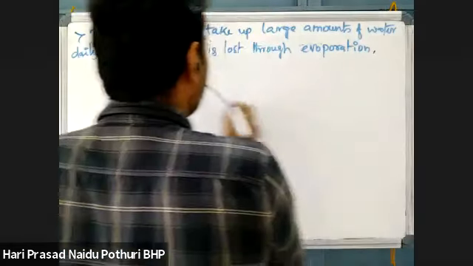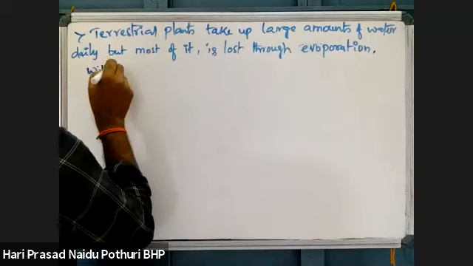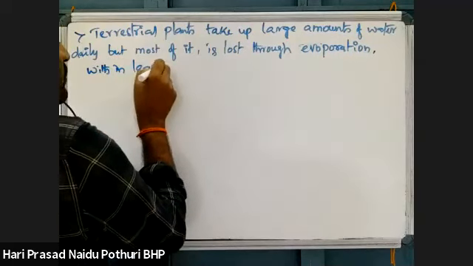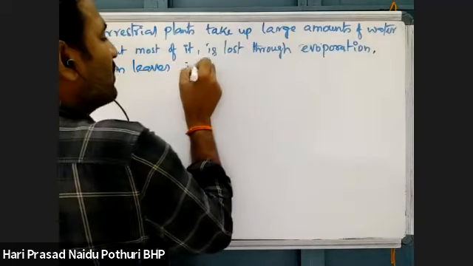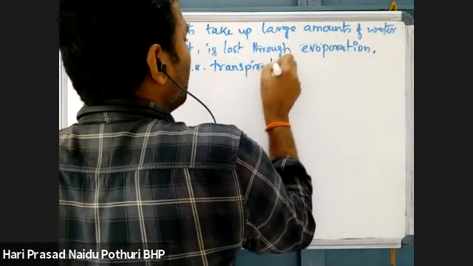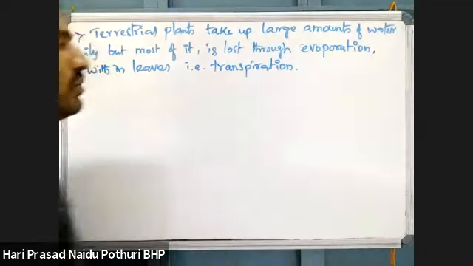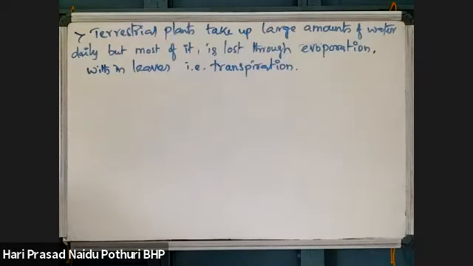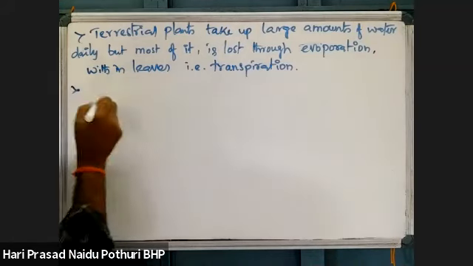Where is evaporation taking place? Evaporation within leaves. That evaporation is called transpiration. Loss of water vapor through stomata of leaves is called transpiration. By transpiration, there is loss of water. See here one example.